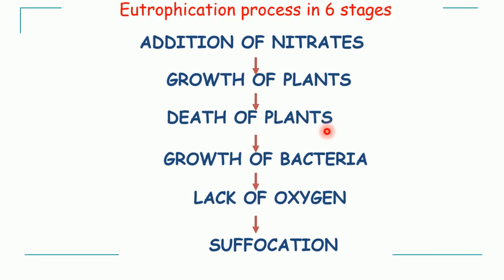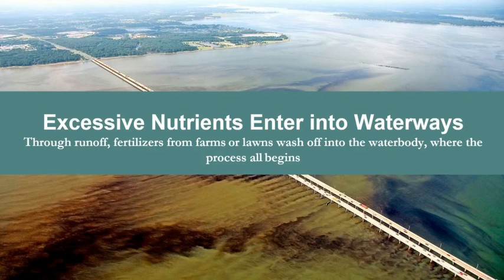Due to the death of the plants, bacteria will grow in number because they will start the degradation of this dead mass of plants, and due to this there will be anoxic condition. That means all the oxygen will be utilized by these bacteria, and due to this all the aquatic organisms will start dying. So all the fishes, crustaceans, mollusks, whatever organisms are present in that aquatic body, will start dying. So let's understand this process of eutrophication with the help of pictures.